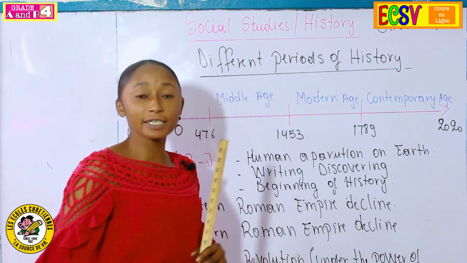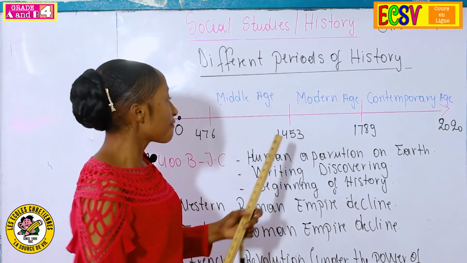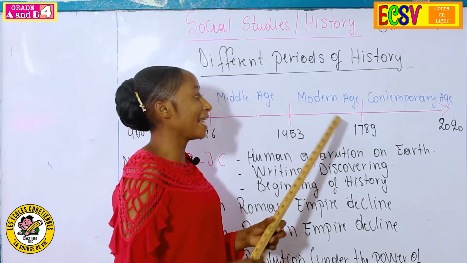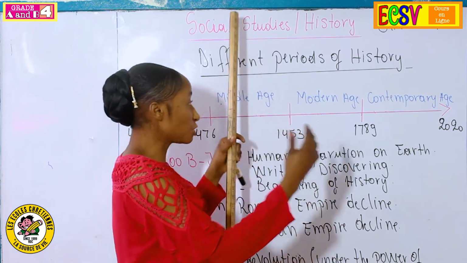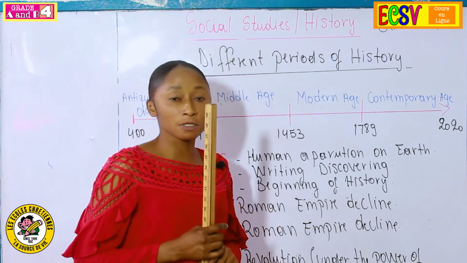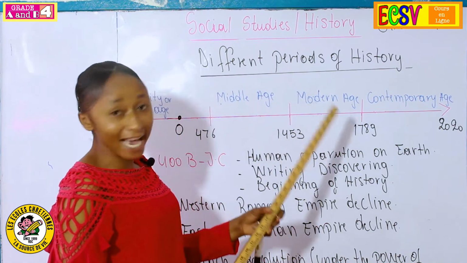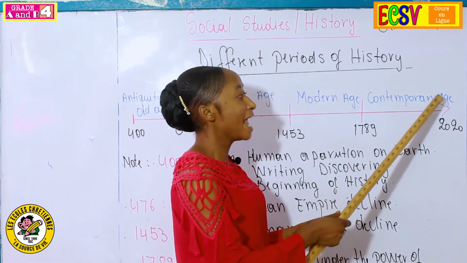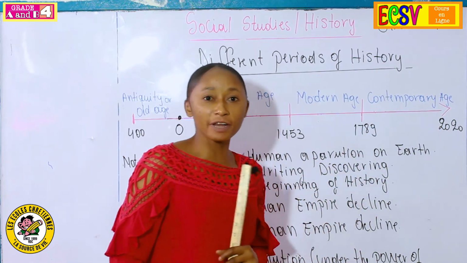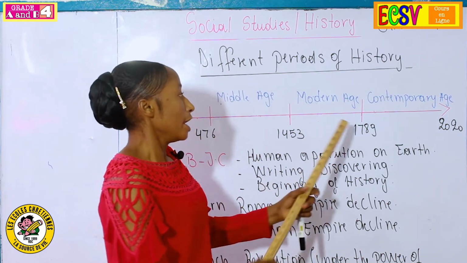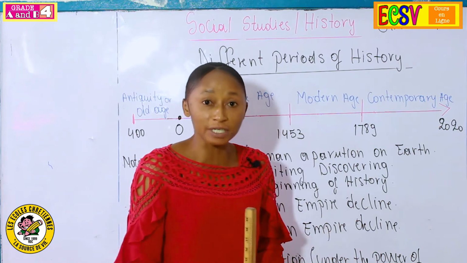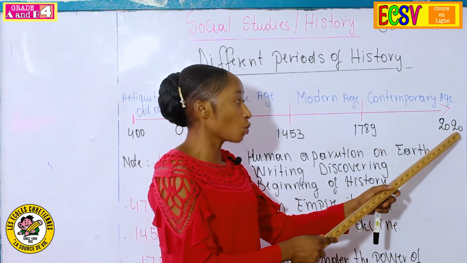The Modern Age started from 1453 until 1789. So this period of history stopped there. And the last period of history is what we call the Contemporary Age. The Contemporary Age started in the year 1789 until today, 2020.